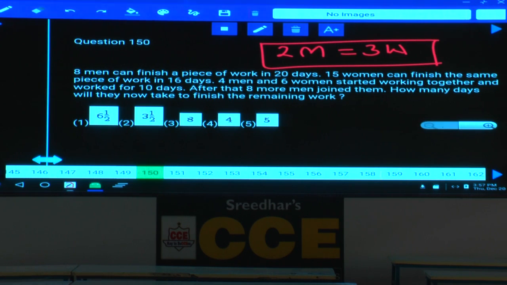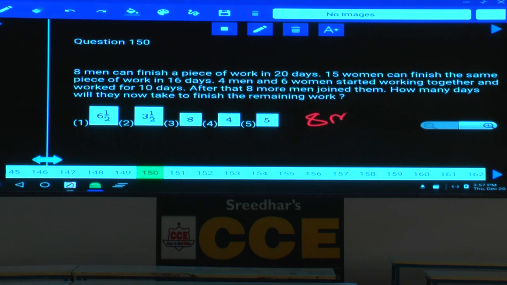Next, 4 men and 6 women started working together and worked for 10 days. After that, 8 more men joined them. How many days will they now take to finish the remaining work? Okay, clear. So I want to convert the entire equation to only men. 4 men we have, 6 women we have. If 3 women efficiency is equal to 2 men, 6 women efficiency becomes 4 men. Already we have 4 men, and again we get 4 men. Total 8 men.